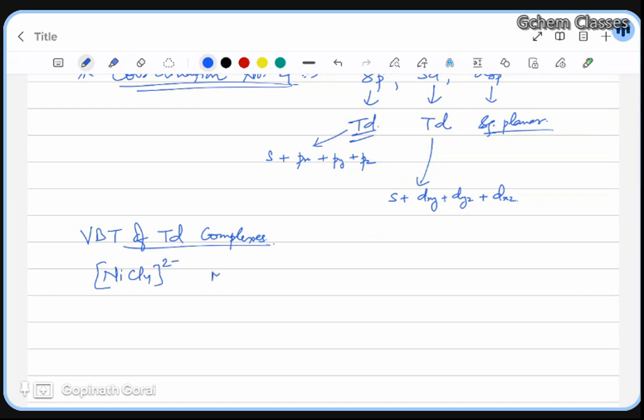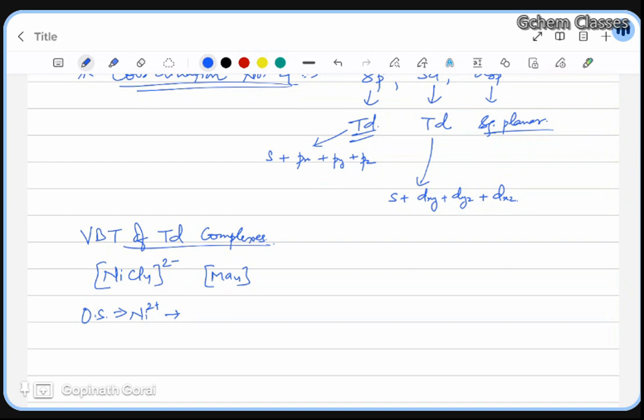So this is a type of MA4, right? So what is the oxidation number in nickel? Can you fast calculate and tell me the oxidation state of nickel? What is the oxidation number? You should be with pen and paper. +2. Very good. So +2, it means we know that nickel is in +2 oxidation state.